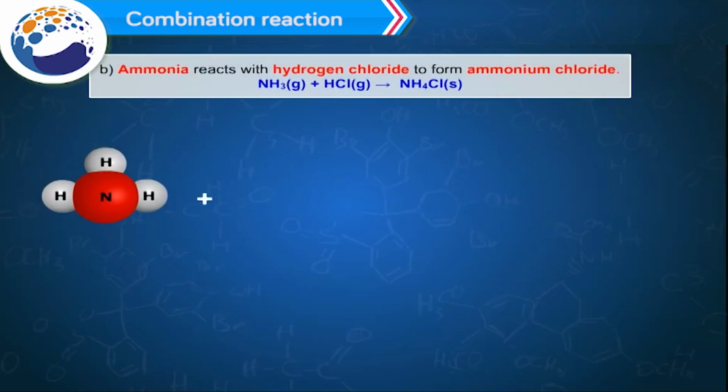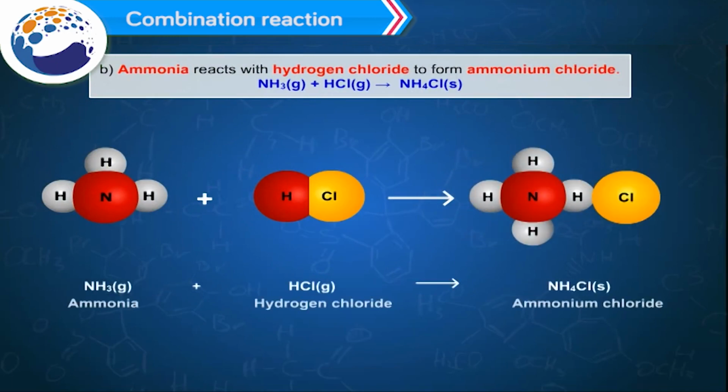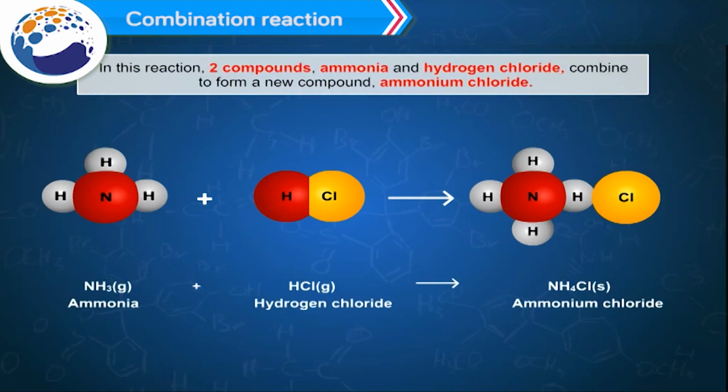B. Ammonia reacts with hydrogen chloride to form ammonium chloride. NH3 plus HCl gives NH4Cl. In this reaction, two compounds, ammonia and hydrogen chloride, combine to form a new compound, ammonium chloride.